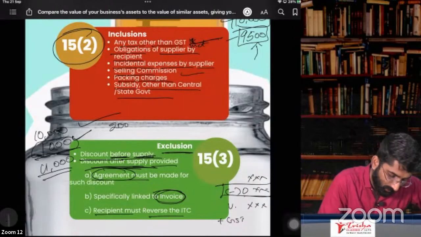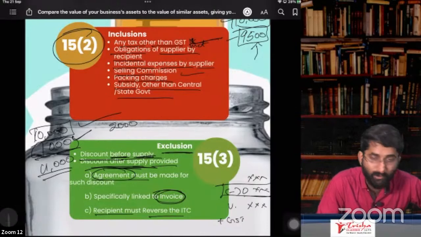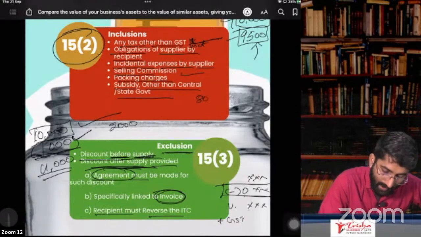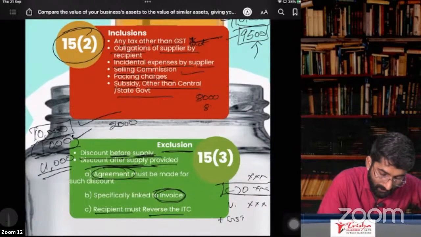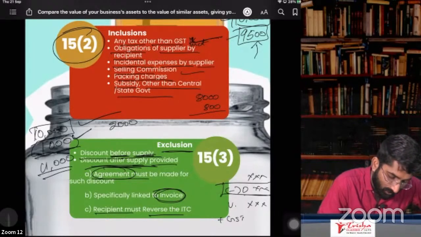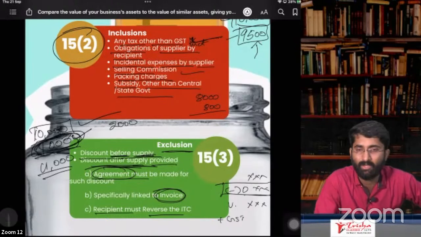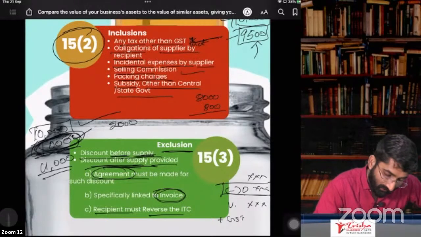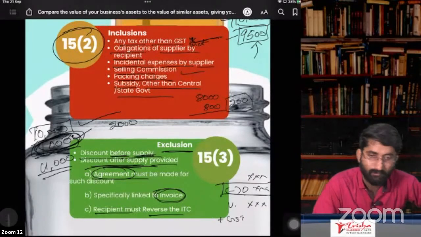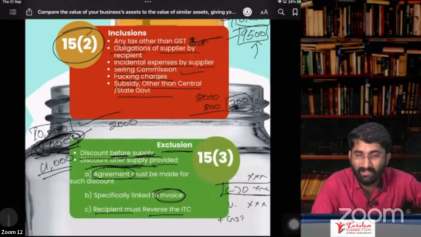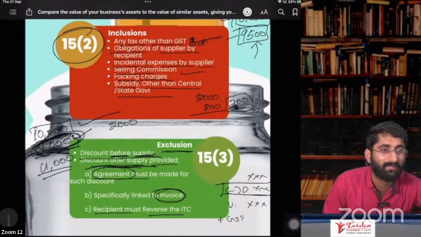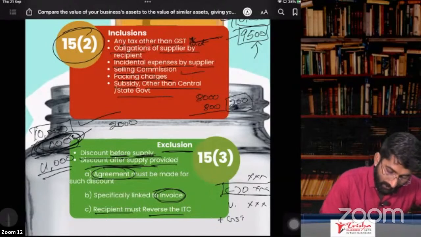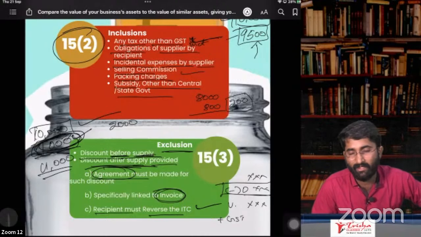Example, I give you 2,000 rupees discount out of this 10,000. That means how much you paid me? 8,000. On which you are eligible for ITC of 800 only. But you have taken ITC of 200 extra. You have taken ITC for all this 1,000. You are not supposed to. So you have to reverse the 200 ITC. On discount, you cannot take ITC. So that's why the government says that you have to reverse the ITC. If the recipient is ready to reverse the ITC, only then exclusions will be done.